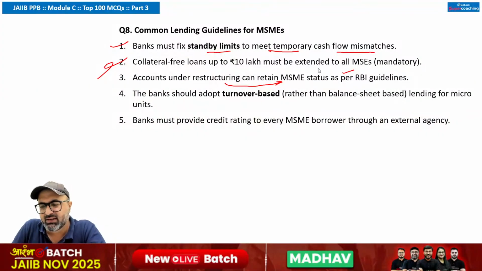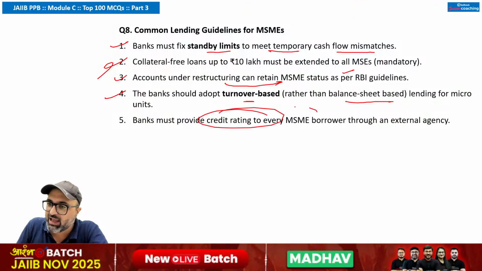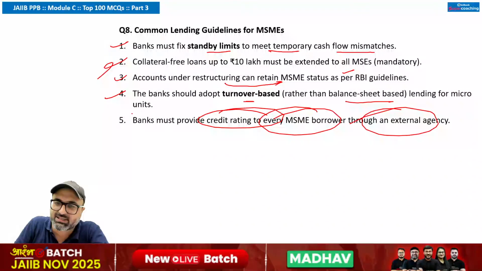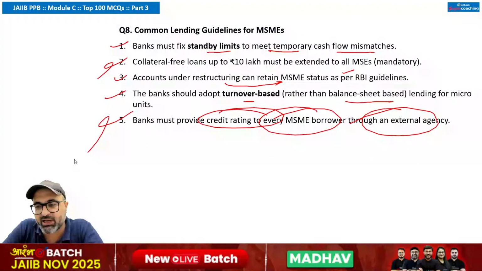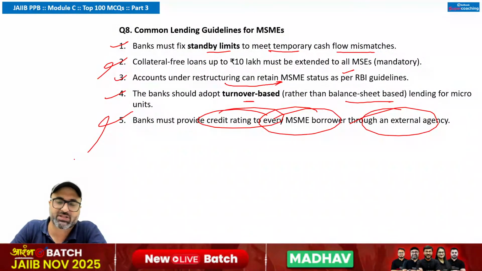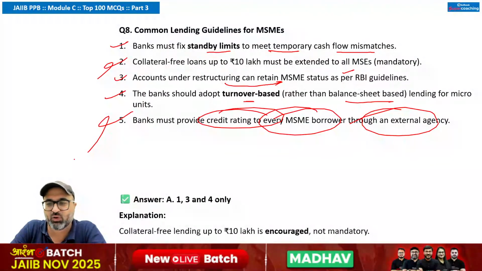From the credit point of view, what will be the answer to this point? The account under restructuring can retain MSME status. Must provide credit rating to every MSME borrower through an external agency? No, sir. Credit rating by bank is not mandatory for every MSME. So answer is going to be 1, 3, 4 are correct.